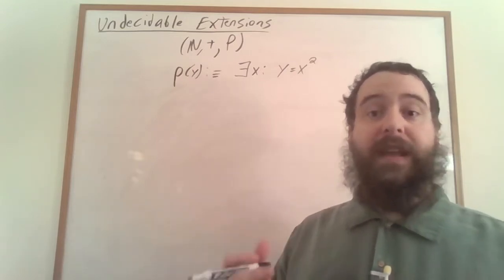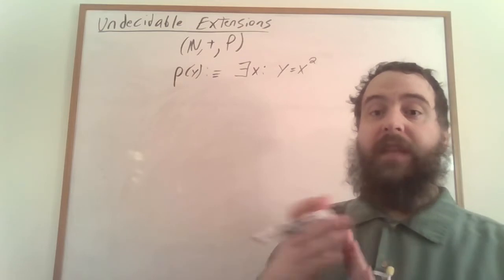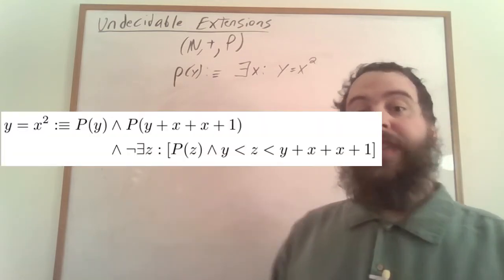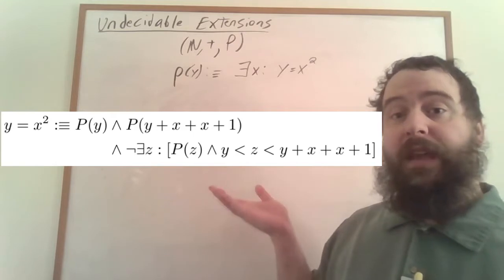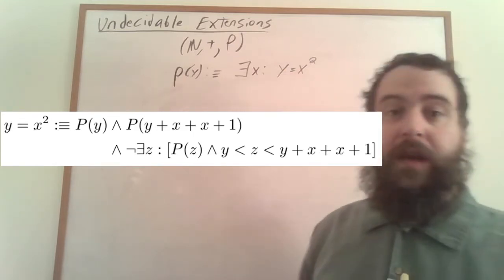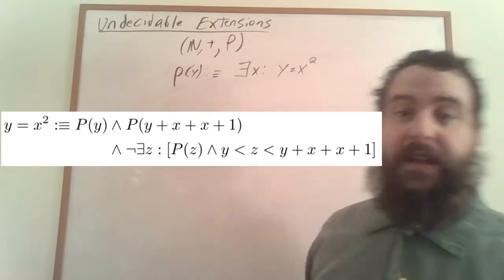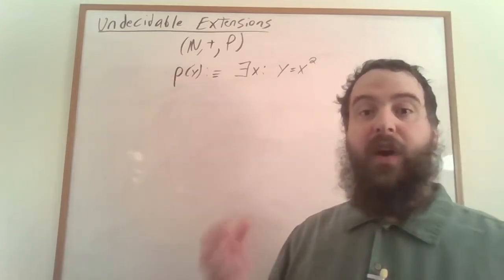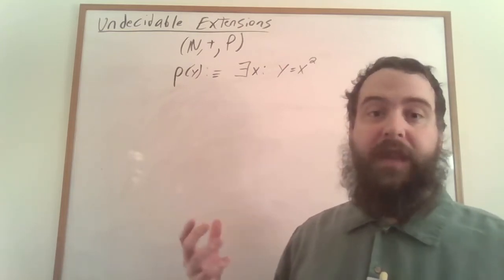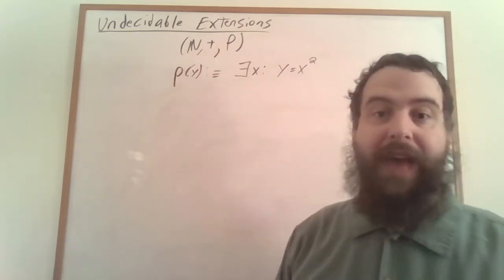So we can recognize what square we're looking at just by looking at the next square and figuring out how far away it is. That gives us this particular formula for representing y is equal to x squared using just this predicate. Once we have the ability to talk about the square of any particular number, this gives us full multiplication, given the fact that we already have addition.